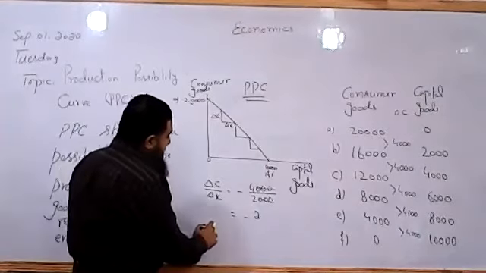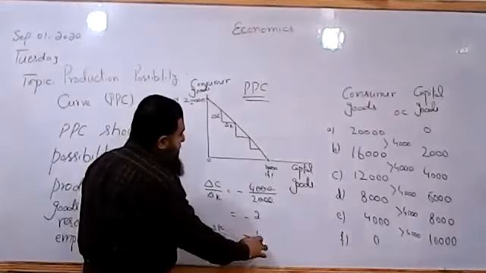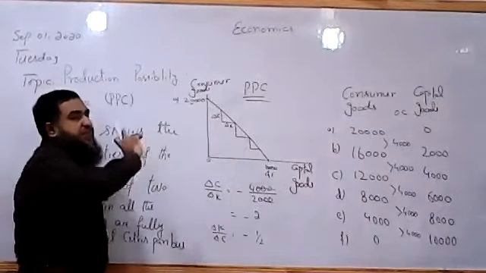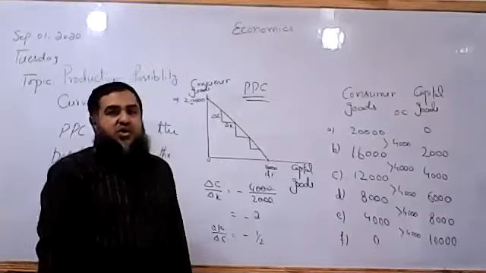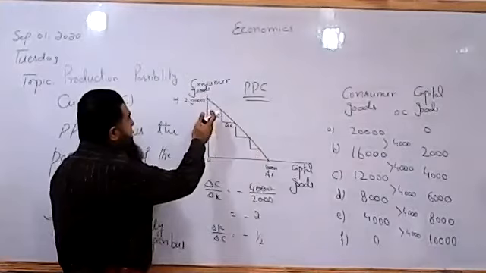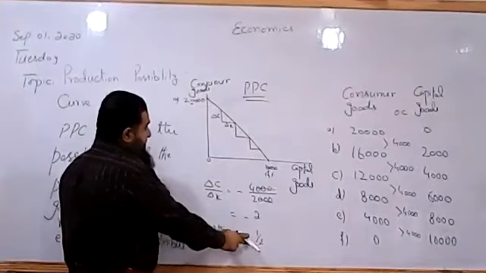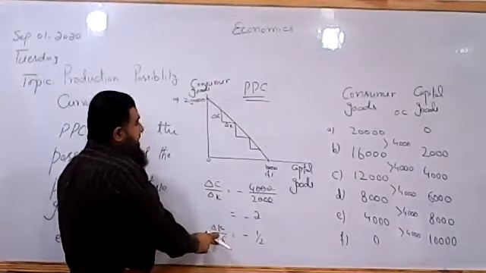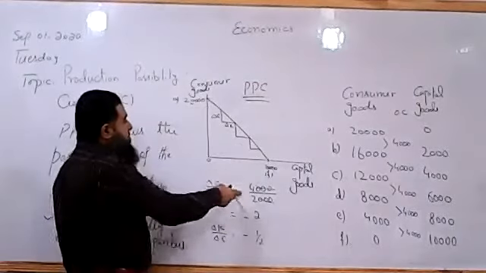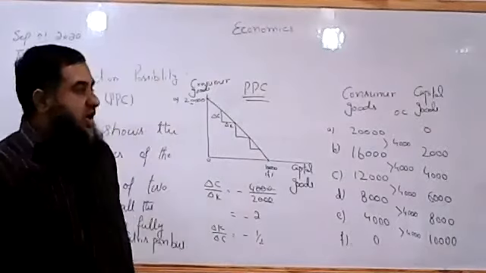If you invert it, like change in capital due to change in consumer goods, this will be minus 1 over 2. To have an extra unit of consumer goods, half of a capital good will be given up. So the other way around, it is also true. If we move from right to left, then we say half of the capital goods will be given up in order to get an extra unit of consumer goods. Or if we move from left to right, we say 2 units of consumer goods will be given up in order to get an extra unit of capital goods.